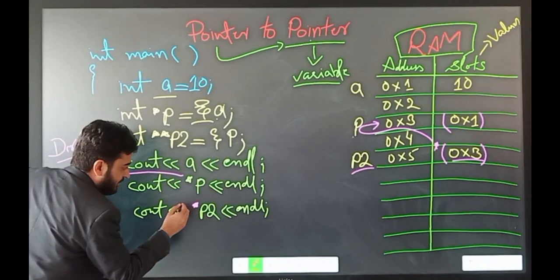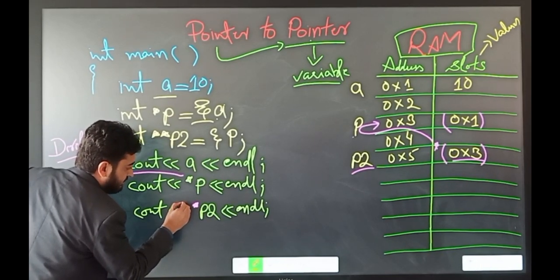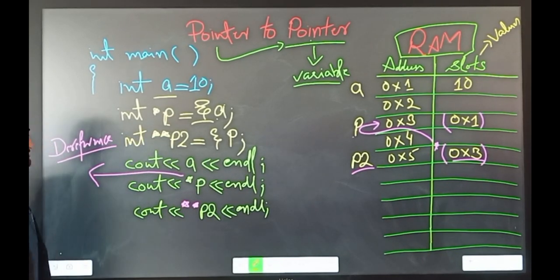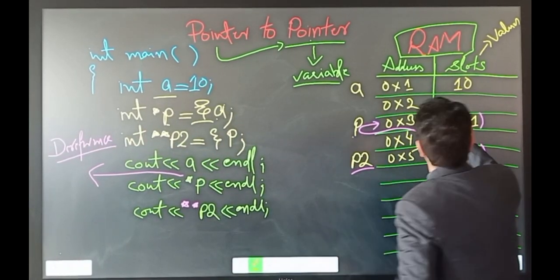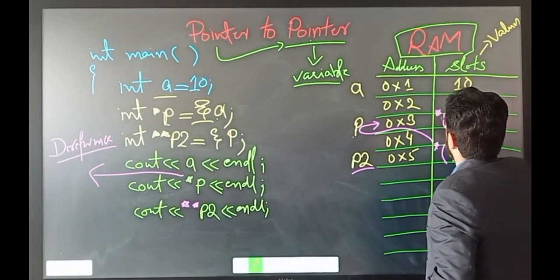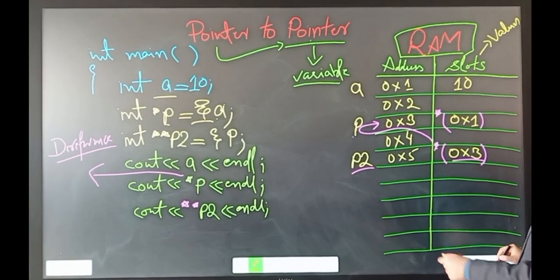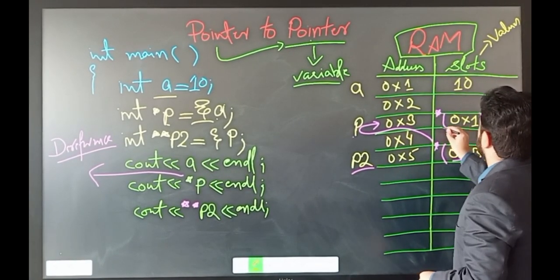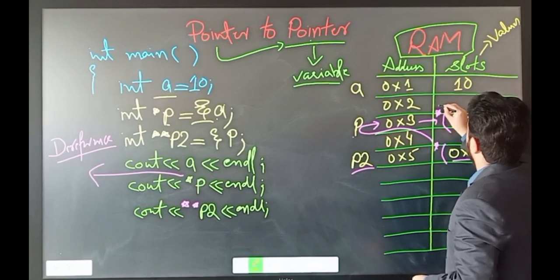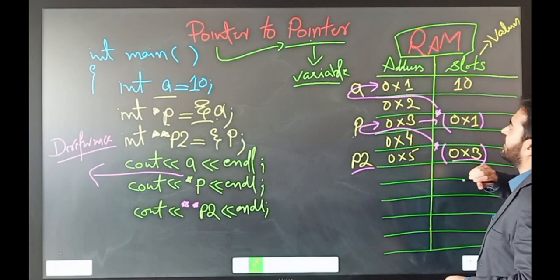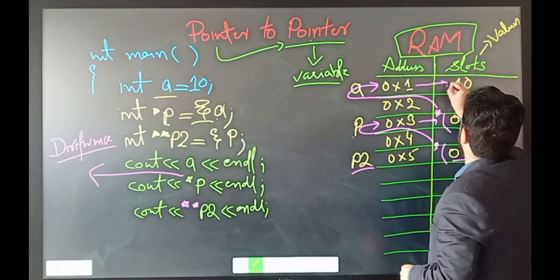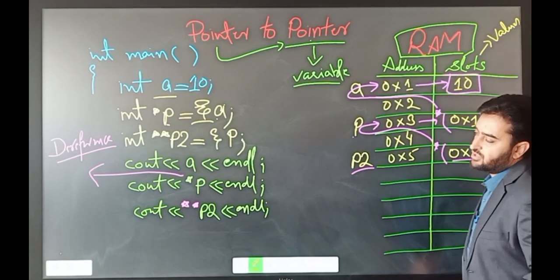Because this is a double pointer, we can use a double dereference operator. What it will perform is that we are putting an asterisk here. In other words, the execution comes to the address 0x1, and this value will be printed out on the screen.